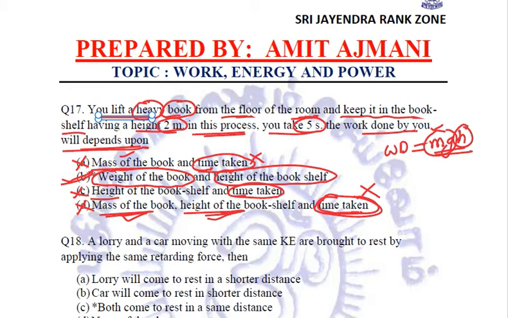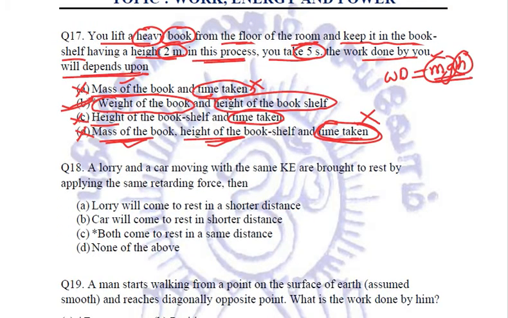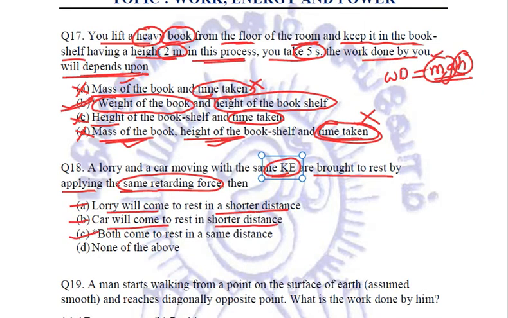Clear? Next question. A lorry and a car are moving with the same kinetic energy. Now the kinetic energy in both is the same. They are brought to rest by applying the same retarding force. The retarding force acting on both of them is the same. Then the options are: lorry will come to rest in a shorter distance, car will come to rest in a shorter distance, both come to rest in the same distance, or none of the above.